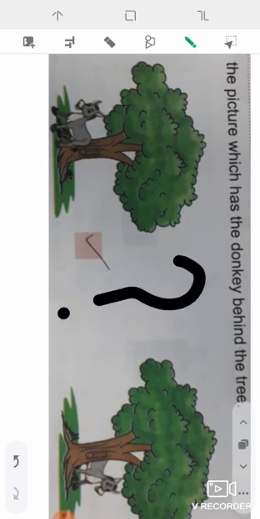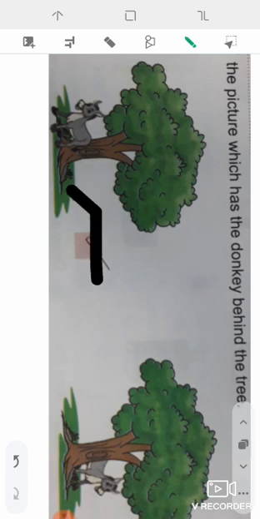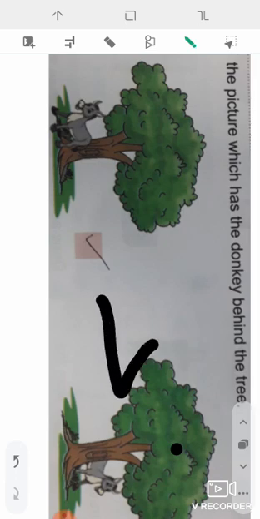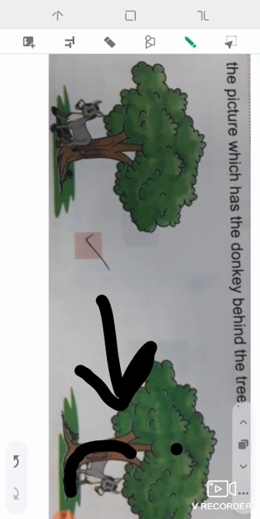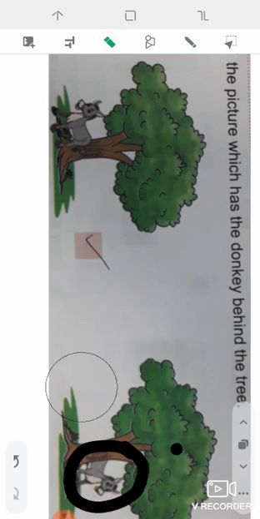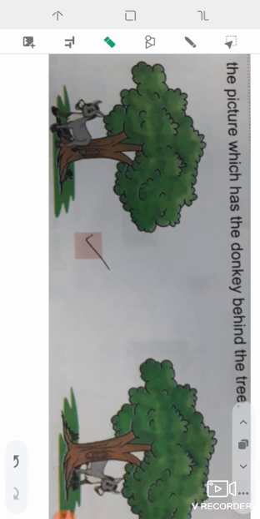Yes, the donkey on the left is standing in front of the tree. And the donkey on the right is standing behind the tree.